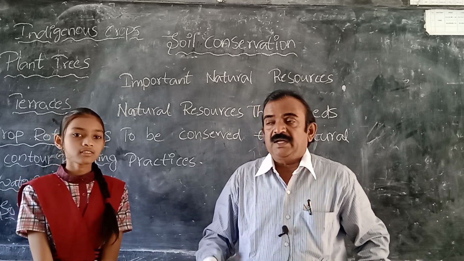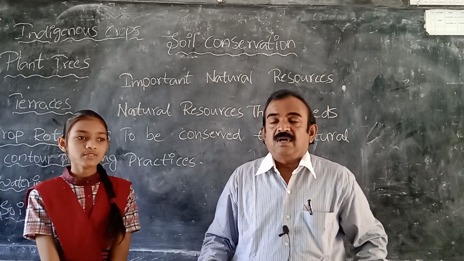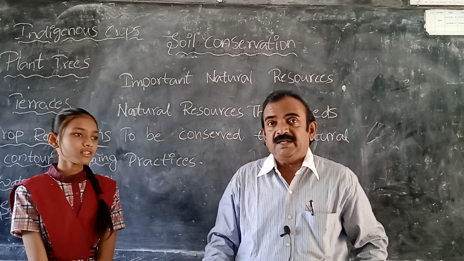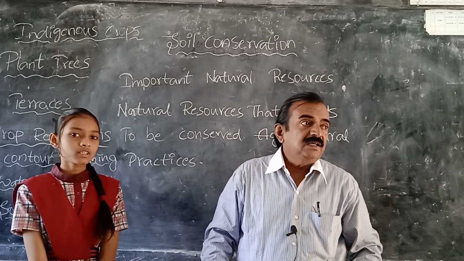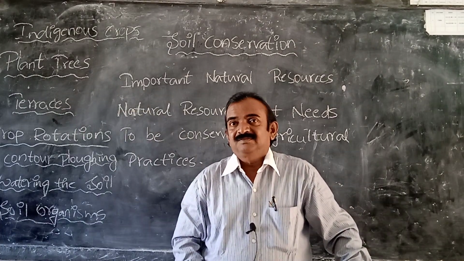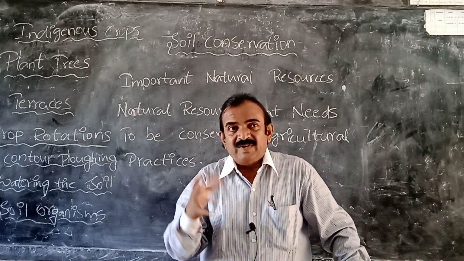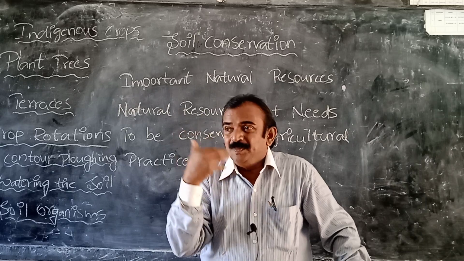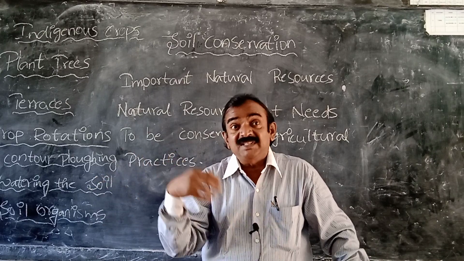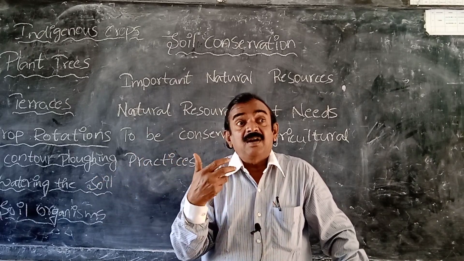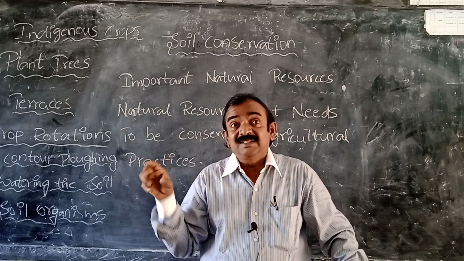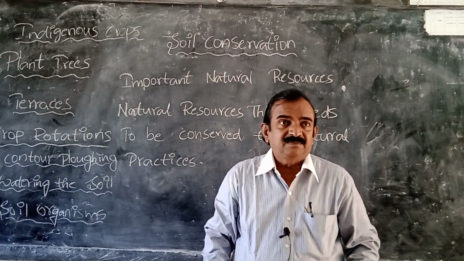Air, water, soil. They are called natural resources. Why? Because they are present in nature. So we are not paying money to breathe air. Air is here, and air consists of oxygen. We are breathing air without paying any money. It is available freely. That is the reason we should not disturb it. We should not pollute the air.